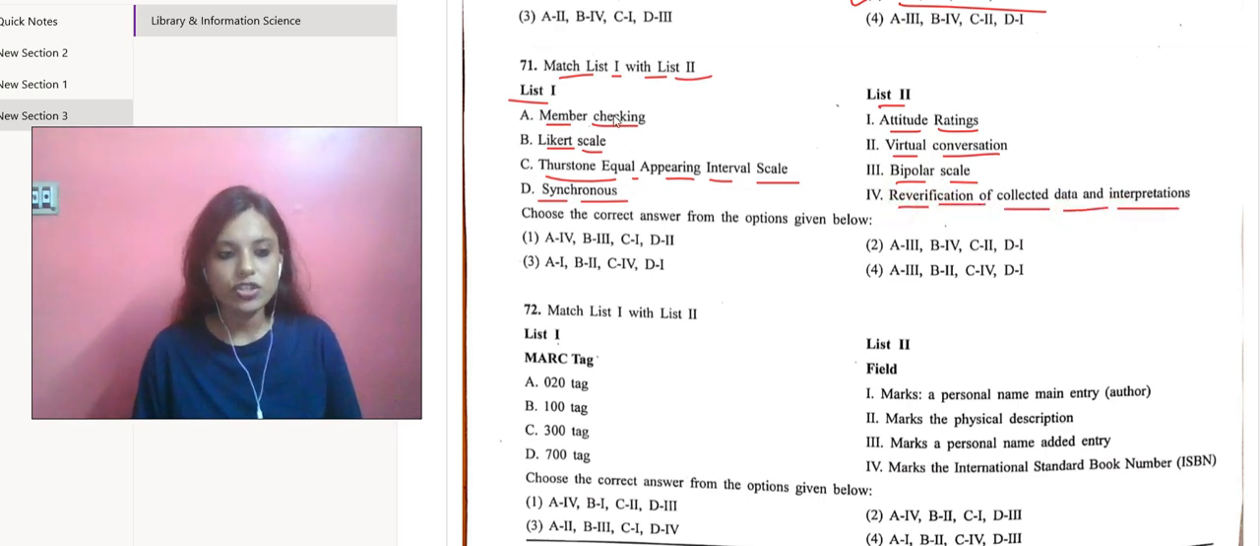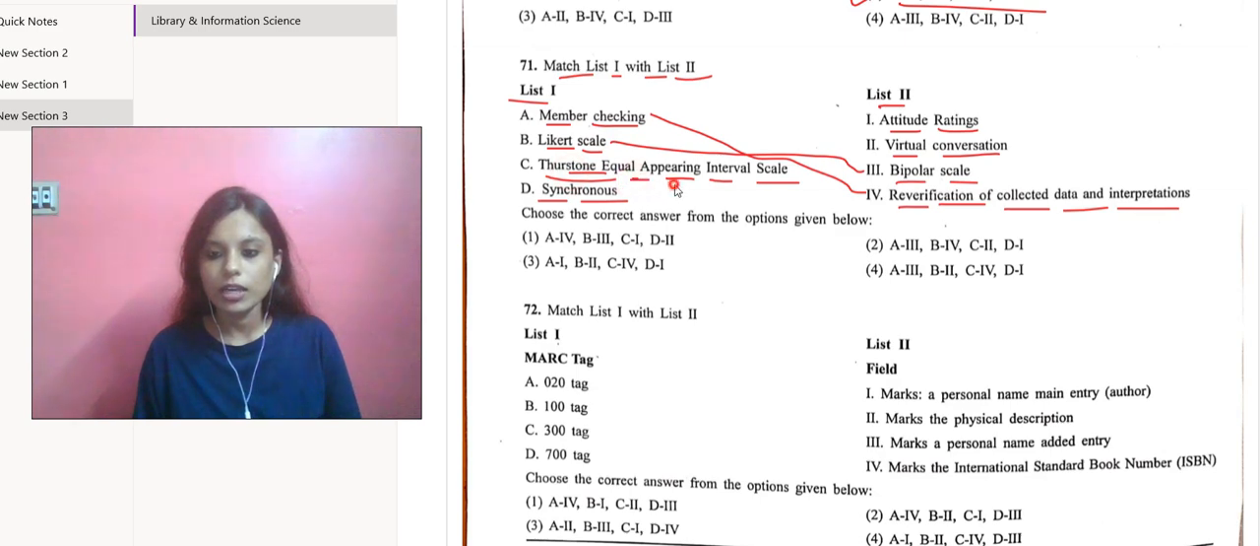Okay, with member checking, we can go with re-verification of collected data and interpretations. For Likert scale, we can go with bipolar scale. Then Thurstone equal appearing interval scale, we can go with attitude ratings. With synchronous, we can go with virtual conversation. So we are going with A4, B3. A4, B3 is there in only one option. So of course, number 1.